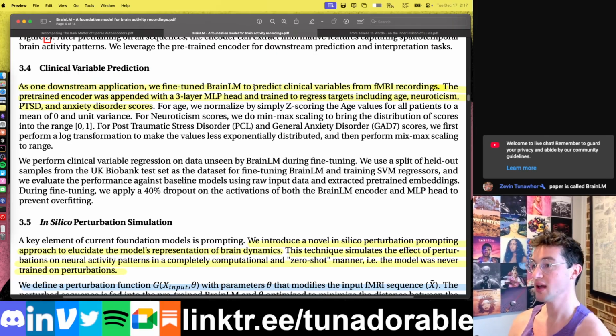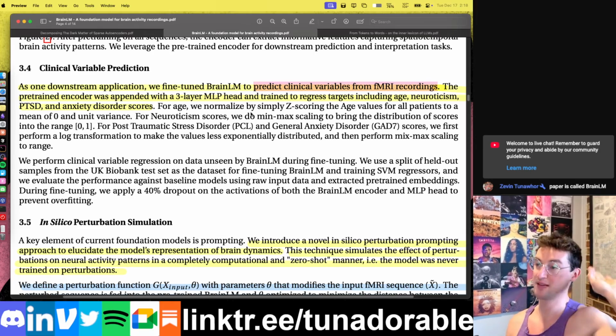And they did so to have it predict clinical variables from fMRI recordings. So they don't actually want the recordings, the fMRI data itself. They want to predict clinical variables, such as, is that person anxious or depressed? Are their eyes open in this recording? So therefore, are they seeing something? Is their visual cortex on? Stuff like that. They have another separate set of variables they want this pre-trained model to act as the foundation upon which to predict.